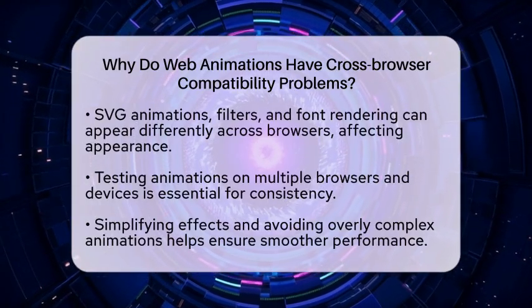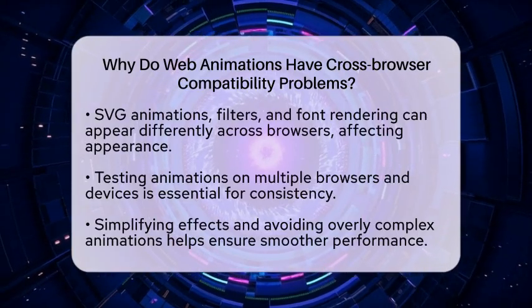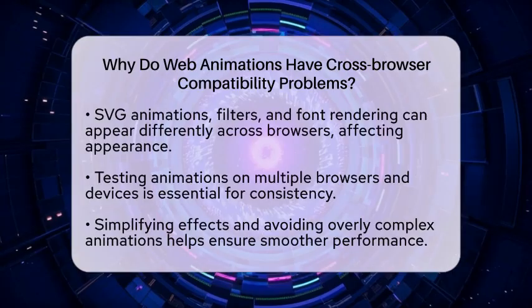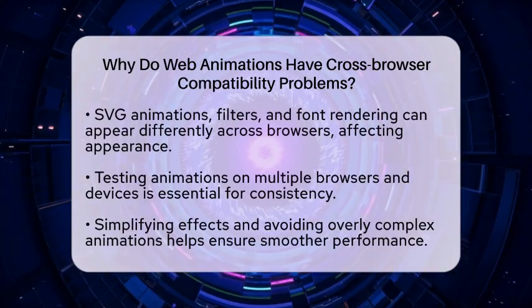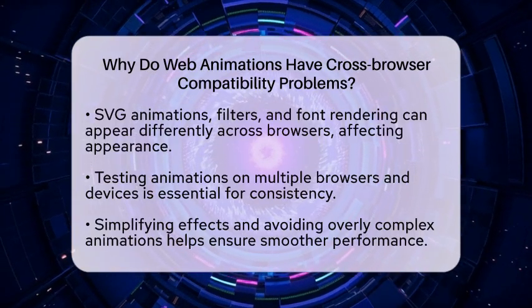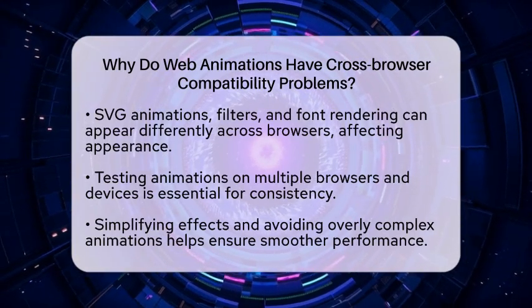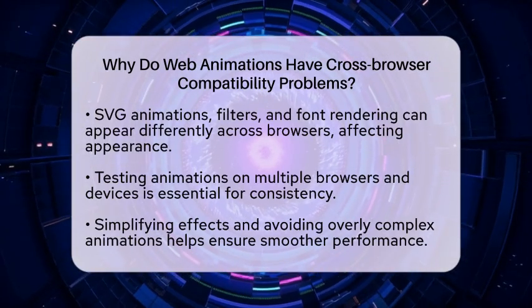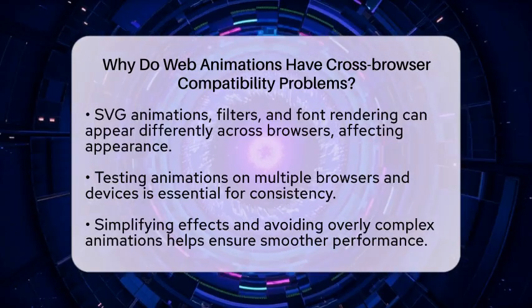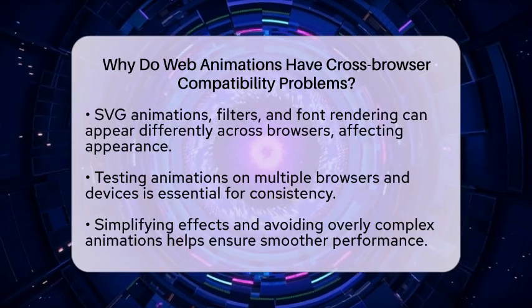SVG animations and filters add another layer of complexity. Shadows, blurs, and gradients can look different from one browser to another. For instance, Firefox might render a shadow slightly differently than Chrome, affecting the overall look. Font rendering is also inconsistent, which can cause animated text to shift or misalign. In the world of graphic design and video editing SaaS tools, these differences mean you need to test your animations across multiple browsers and devices.